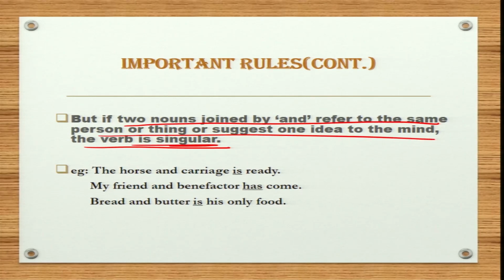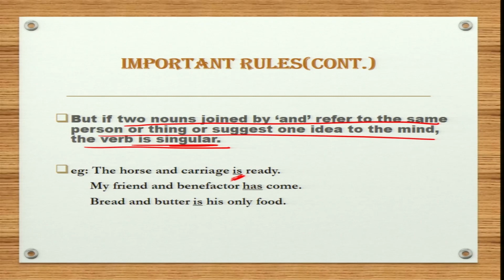For example, the horse and carriage is ready. In this sentence, horse and carriage is considered to be a single entity. It's obvious you cannot use a carriage without a horse, hence your verb will be singular. Therefore, we have used is over here.